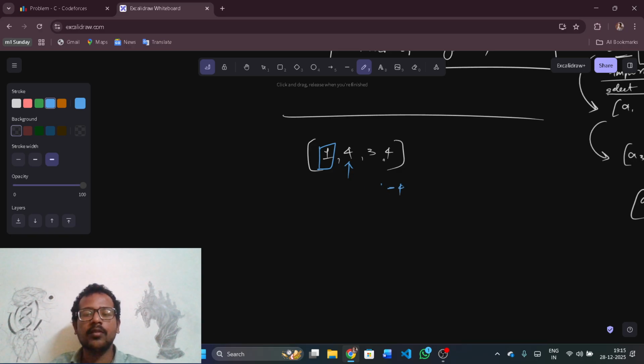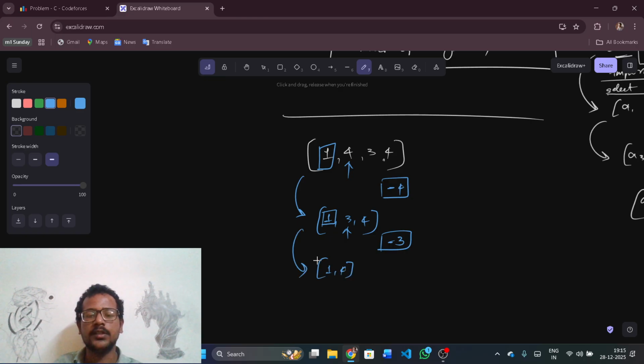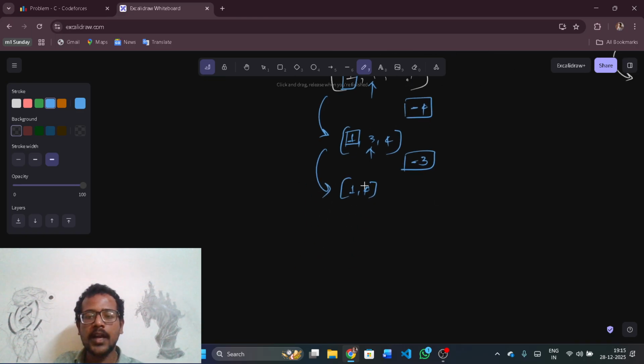X will be added with -4, and then what will be the array? 1 comma 3 comma 4. The second element was removed. Now the second element needs to be selected. I am not selecting the first element because one should not be selected. So -3 -4, -3 is -7, of course. 1 comma 4. Now that's the array. Now -3, and then I am selecting this one. Why? Because I am not selecting 1. So -3 -4 and -4, it will be -11. X will be -11, but it's not the answer.